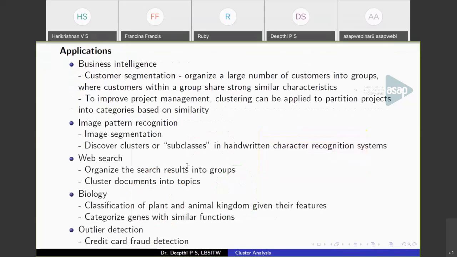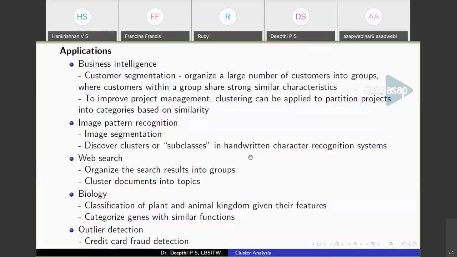We have also seen the applications of clustering. We can segment customers based on their characteristics. We can cluster projects that belong to the same clusters. Then we can have image segmentation. Suppose we have numerous images, we can segment them from the normal area. So it is used in image processing and also in handwritten character recognition systems. That is, different people write characters in different ways, so you can group them together and identify which character it is.